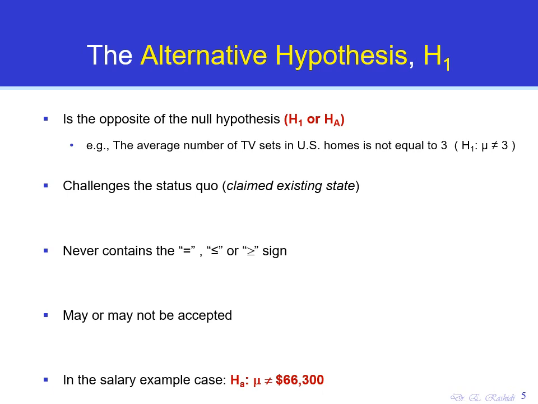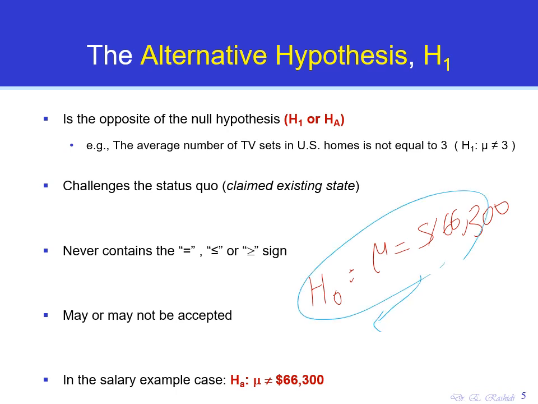In the salary example that we have, the null hypothesis states that the average salary was equal to $66,300. The alternative hypothesis would oppose this statement and claim and would say, okay, the average salary is not equal to $66,300.